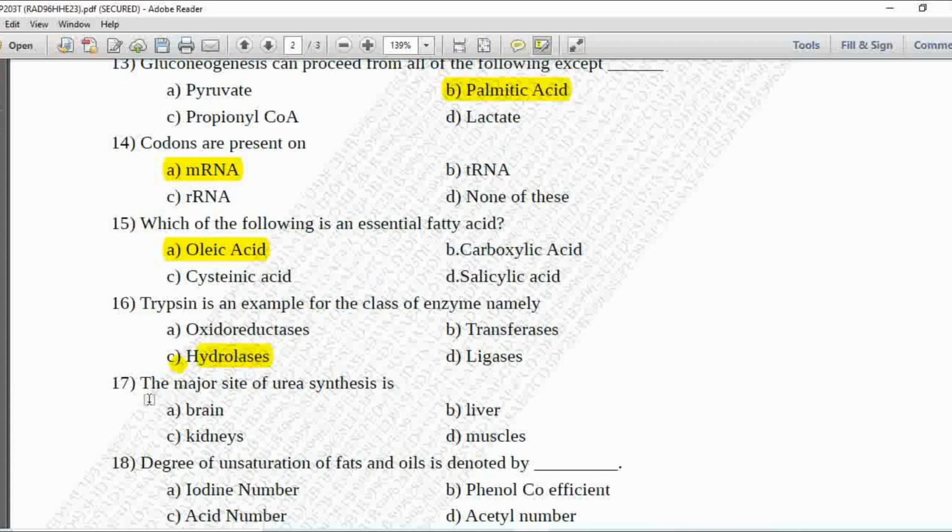Next MCQ 17. The major site of urea synthesis is option A is brain, B is liver, C is kidney, and D is the muscles. So the site for the urea synthesis is B, liver. So option B is correct.